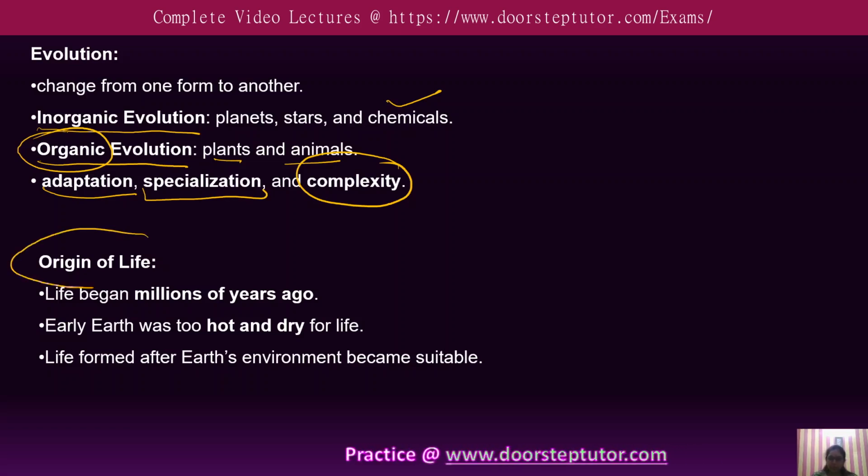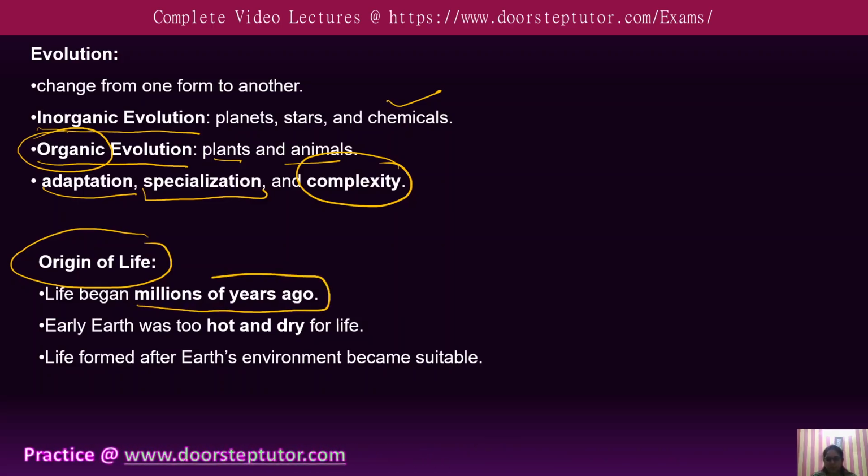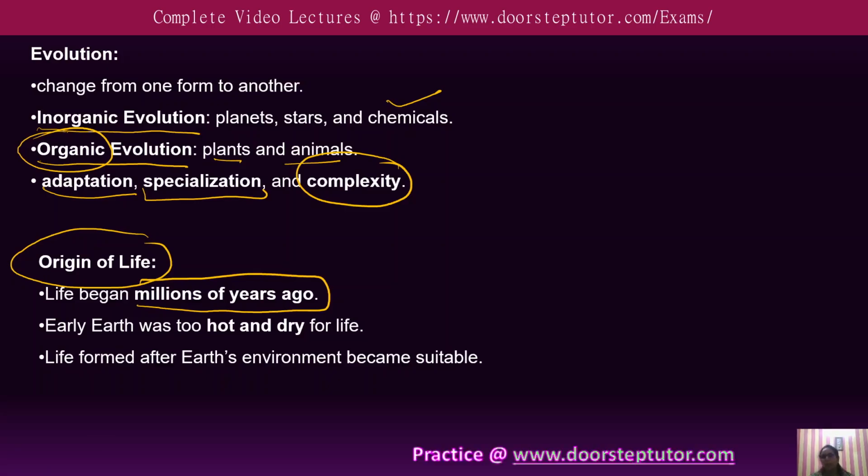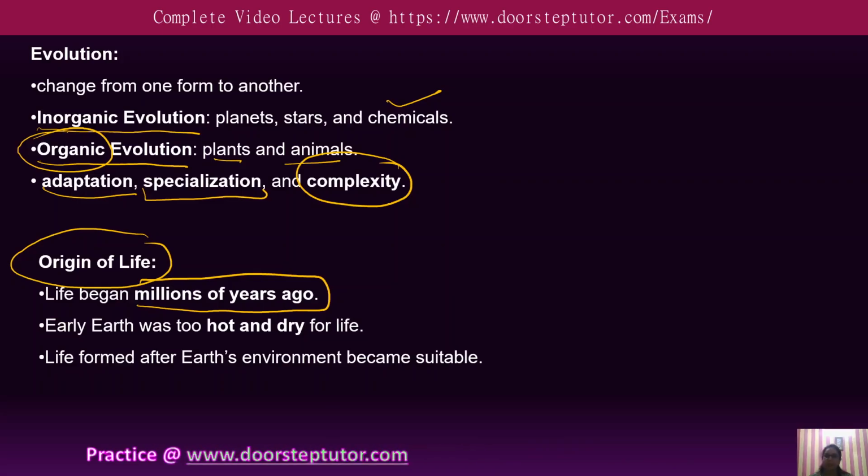So the origin of life actually began millions of years ago, and at that time the earth's atmosphere was too hot and too dry for life to exist. Eventually the earth's conditions improved, which in turn led to the emergence of life.